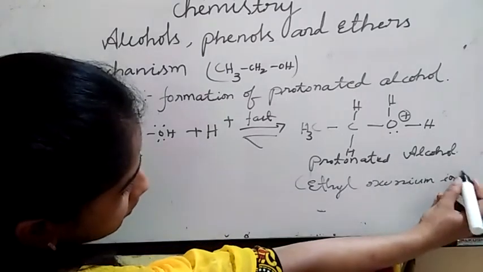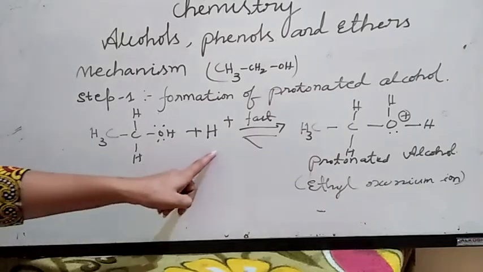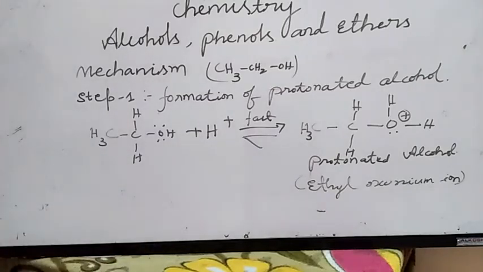What is a protonated alcohol? Protonated means we are adding a proton, so this is H+. So this is about step 1.